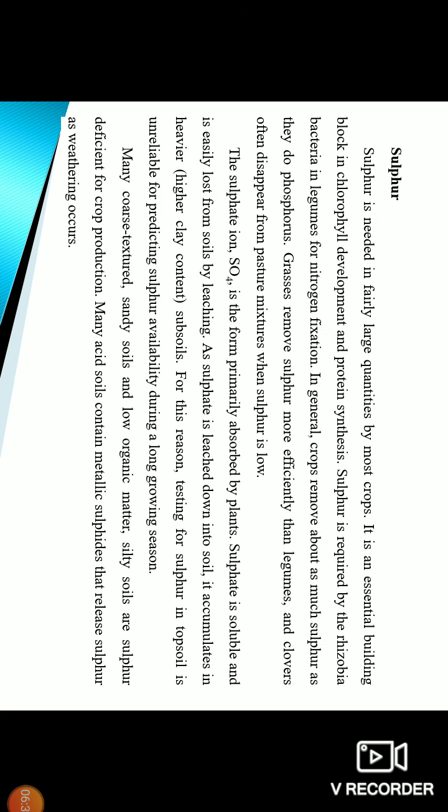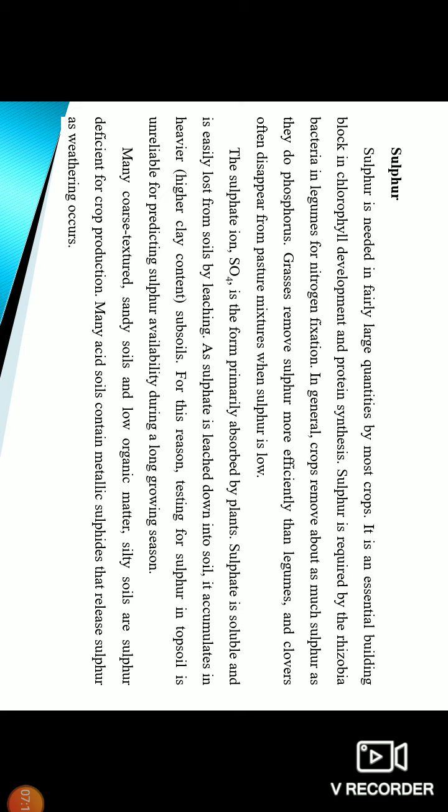Sulfur is needed in fairly large quantity by most crops. It is an essential building block in chlorophyll development and protein synthesis. Sulfur is required by rhizobia bacteria in legumes for nitrogen fixation. In general, crops remove about as much sulfur as they do phosphorus. Grasses remove sulfur more efficiently than legumes and clovers, so it matters in pasture mixtures when sulfur is low.